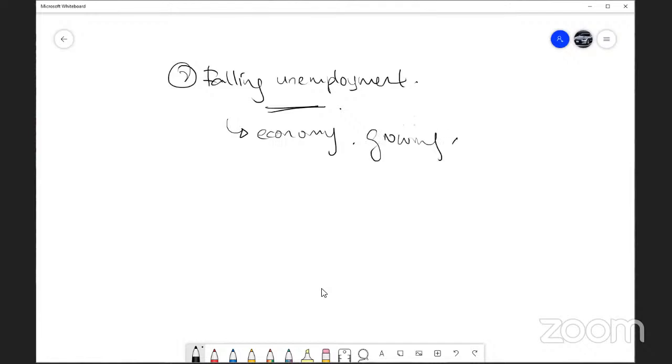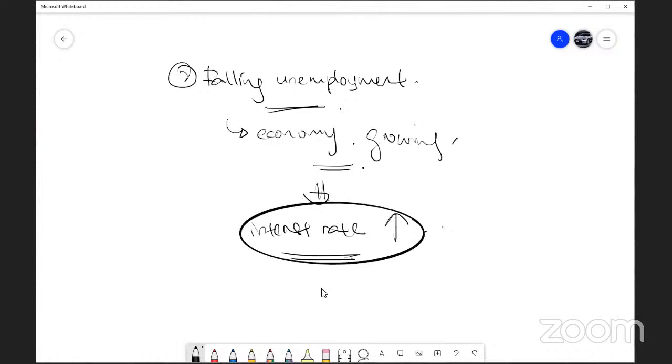Falling unemployment, that means more people get jobs because the economy is growing. So you can link this to the previous question again. When the economy is growing, businesses are expanding, so they will recruit more people. When they recruit more people, fewer people are unemployed. So what is this indicator again to the interest rate? Interest rates upward. Interest rate goes up. As long as you can see the economy is growing, then your interest rate will definitely go up.